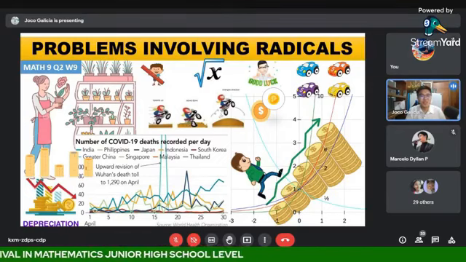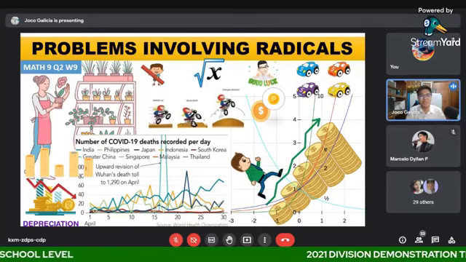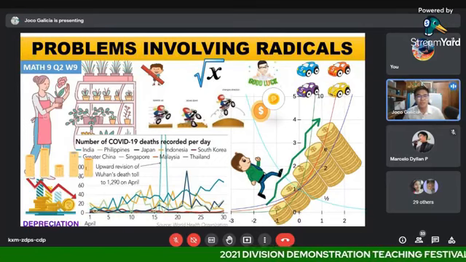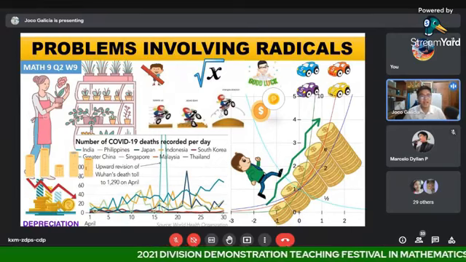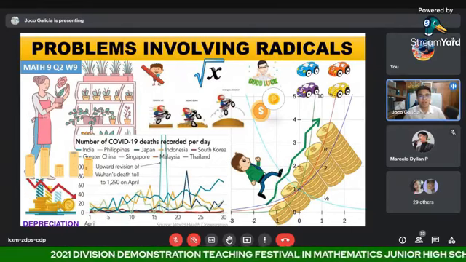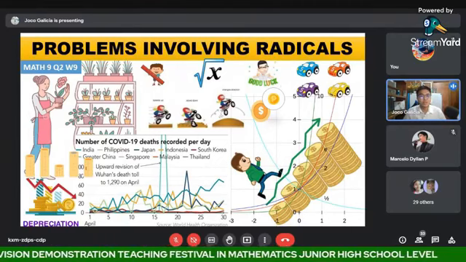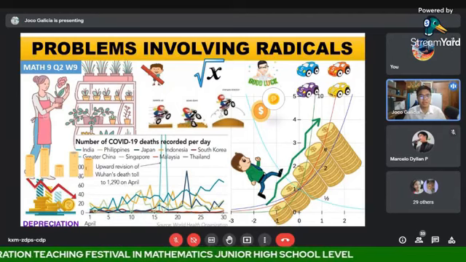For today's discussion, we are going to solve problems involving radicals. As you can see in our first slide, there are graphs, an arrangement of plants, and a diagram of COVID-19 cases per day. So these are all related to our topic.